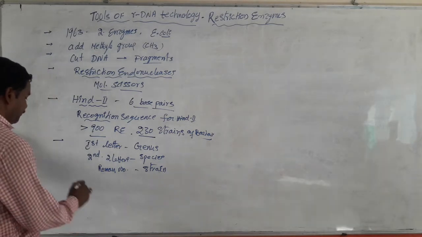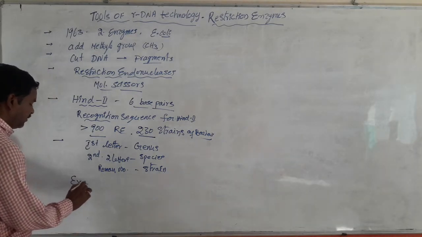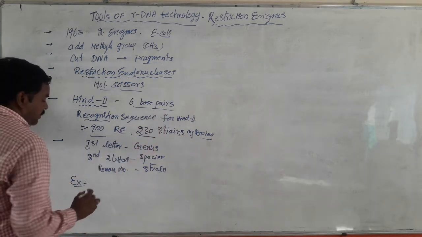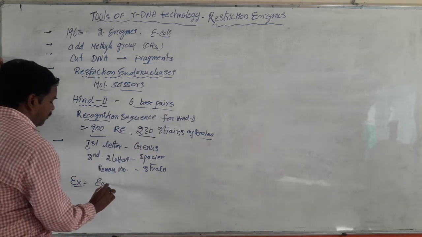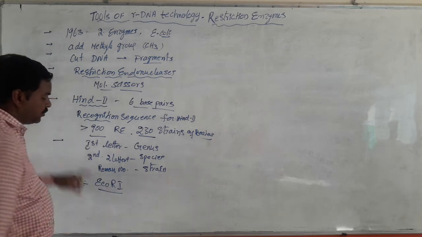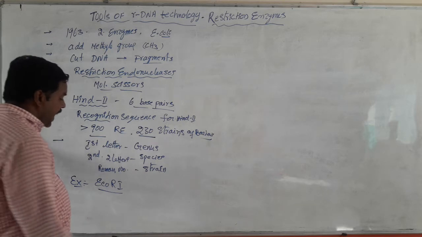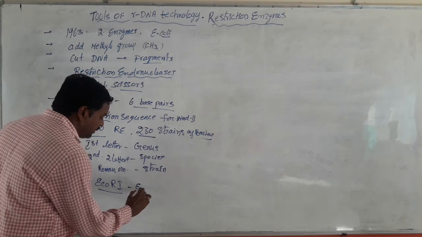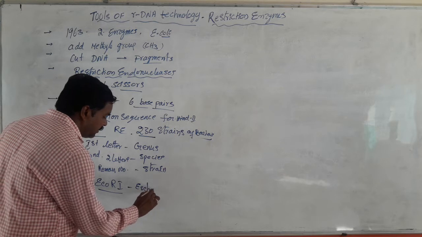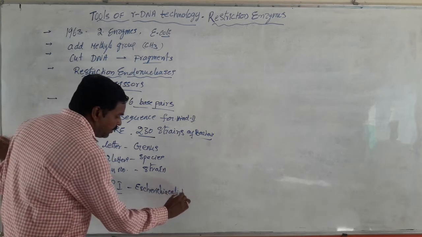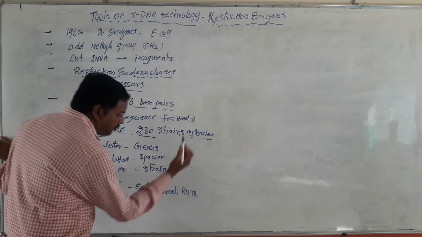For example, one of the restriction endonuclease enzymes is EcoRI. Actually, it was isolated from Escherichia coli RY13.